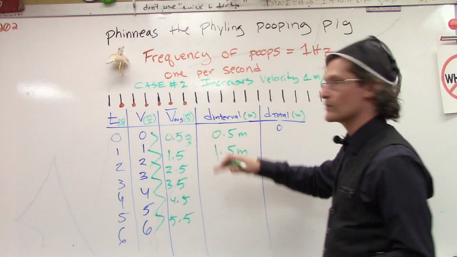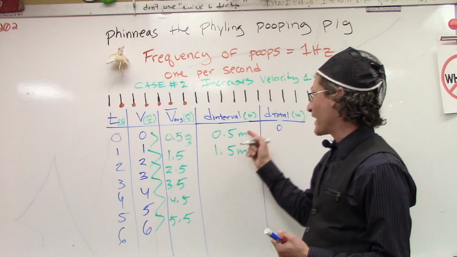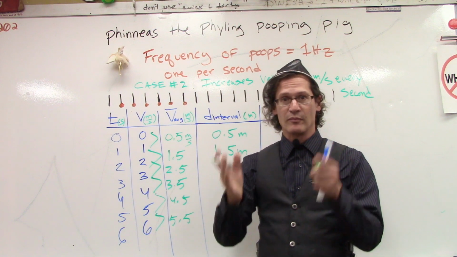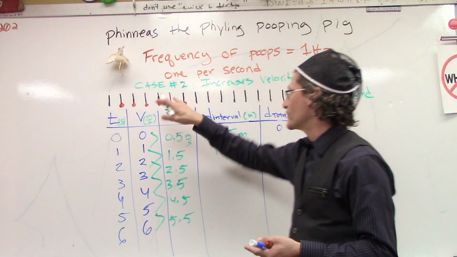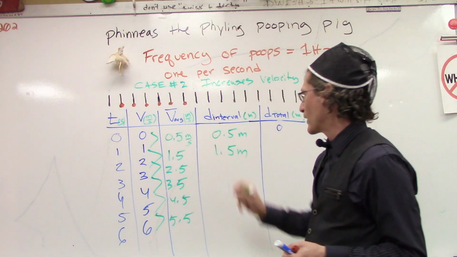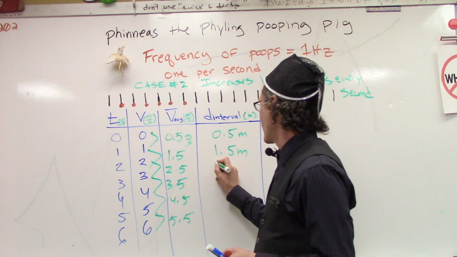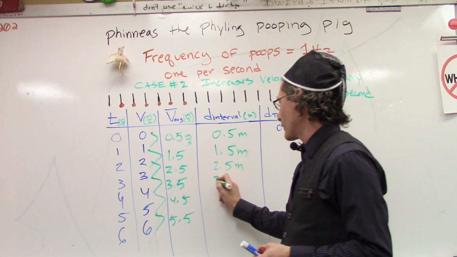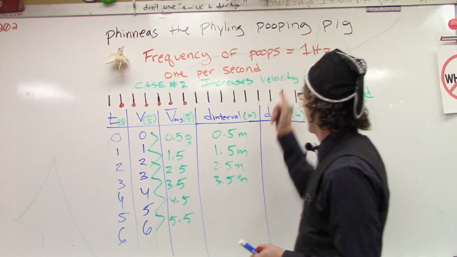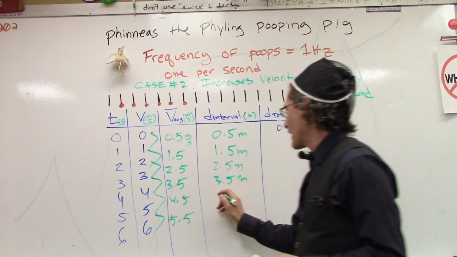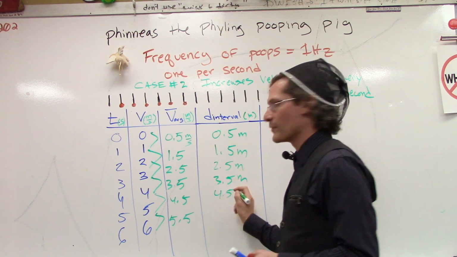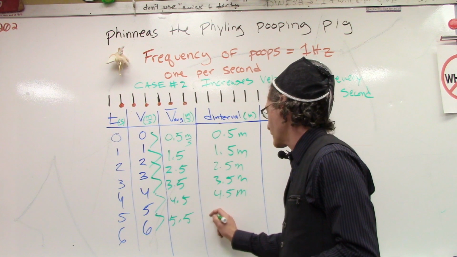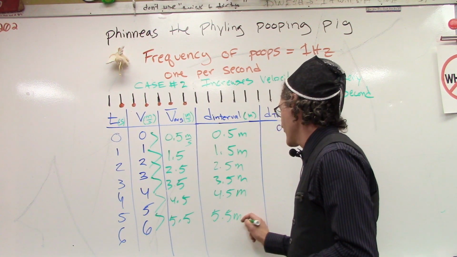And so the intervals of distance, as we can see, is actually increasing as well. As he gains speed, the distance between the poops increases as well. We'll be able to see that as the poop pattern on the track. All right, so the interval is 2.5 meters. The next is 3.5 meters. This is an easy case of 1 meter per second every second. Not everything is this easy, but of course I wanted to choose something that would demonstrate the concept pretty easily. So here we've got 5.5 meters.